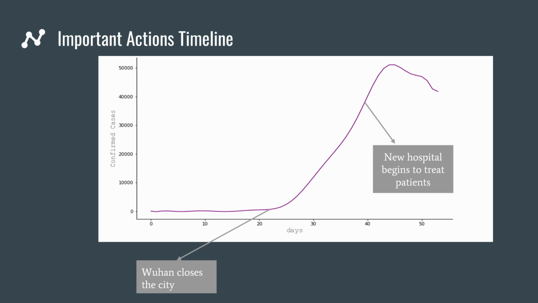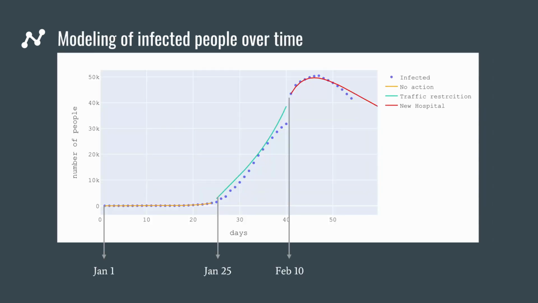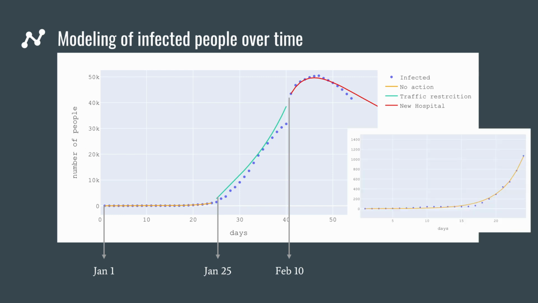So in order to build these two factors into our model, we split up our model into three distinct epochs. That is before any action has been taken, after traffic has been shut down, and then after the new hospital has been built. As you can see here, those three distinct epochs are very well represented by our model. This includes this orange line, which looks like it doesn't have all that much variation. However, you can see here, it actually fits that small data extremely well.